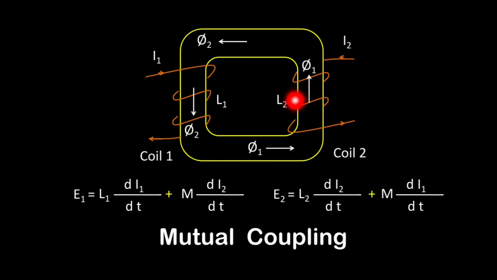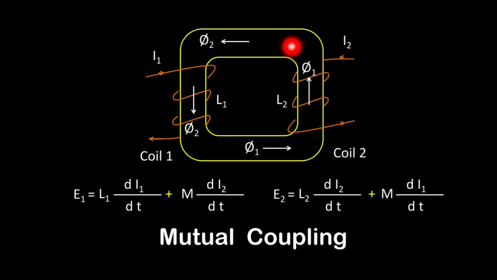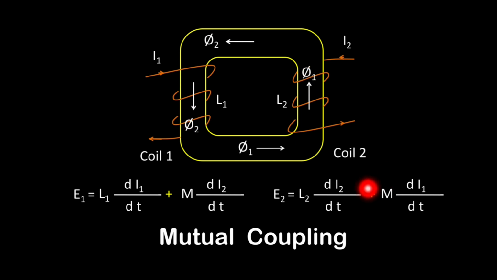The flux produced by coil number 2 also links with coil number 1, so again there will be an induced EMF in coil number 1, its mutually induced EMF. It will be M di1 by dt, where M is the mutual inductance between coil 1 and coil 2. Which current is responsible for the mutually induced EMF? The current flowing through the other coil, that is, coil number 1. So again we are putting a plus sign over here. Why?